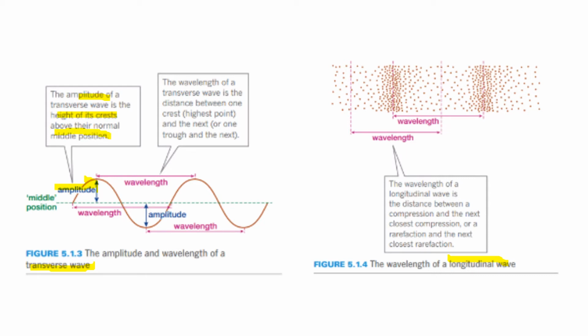So if it's going downward as well, from the meter position to the trough, that is also known as the amplitude. When we are talking about wavelength, we are talking about one particular wave, the distance of one wave. So if you look at wavelength here, the wavelength of the transverse wave is the distance between one crest and the next. You can measure it from one crest to another, from one trough to another, or from one meter position to the subsequent.